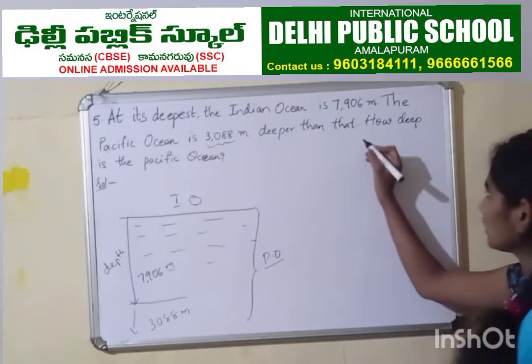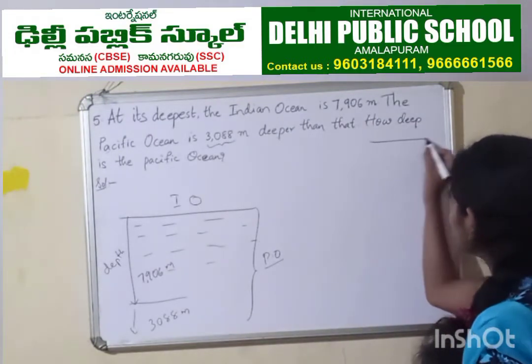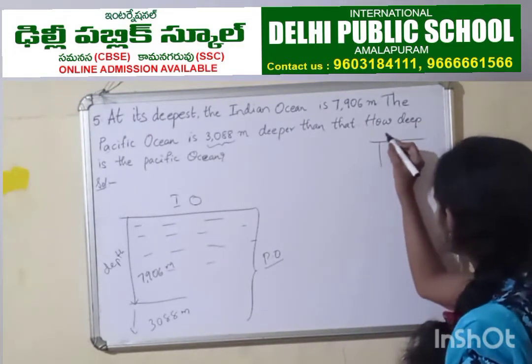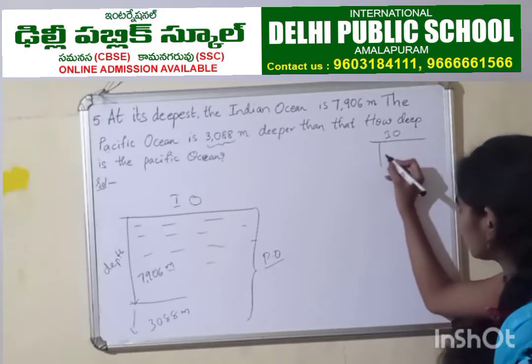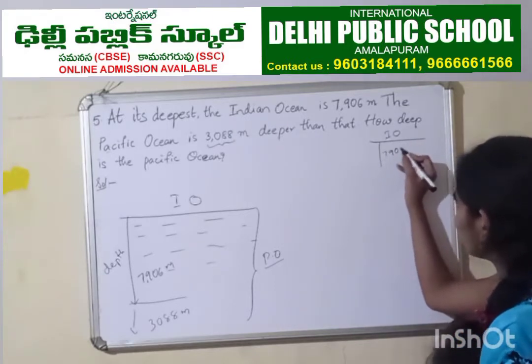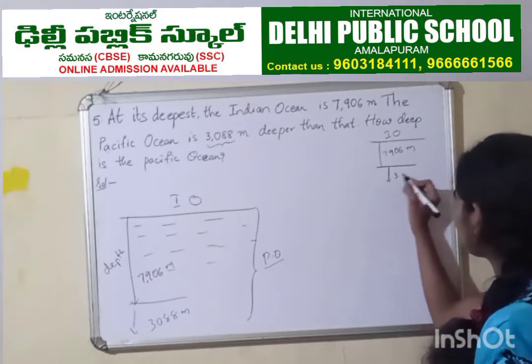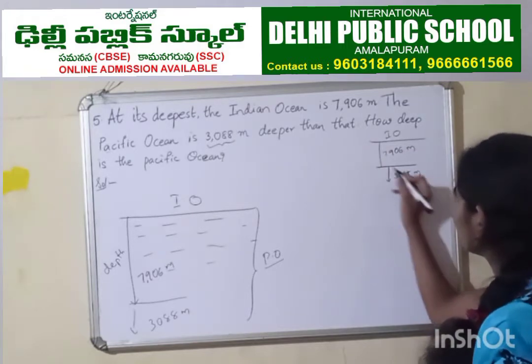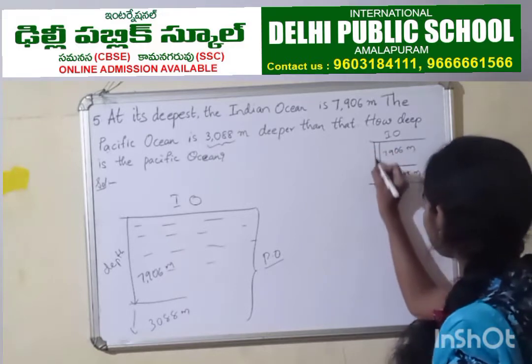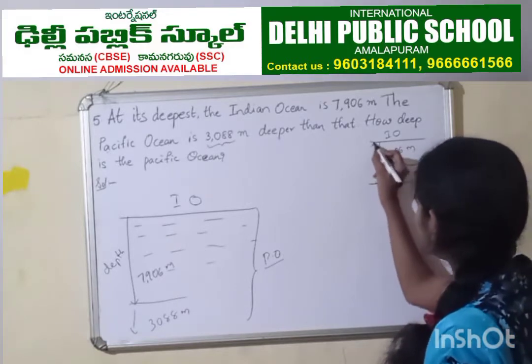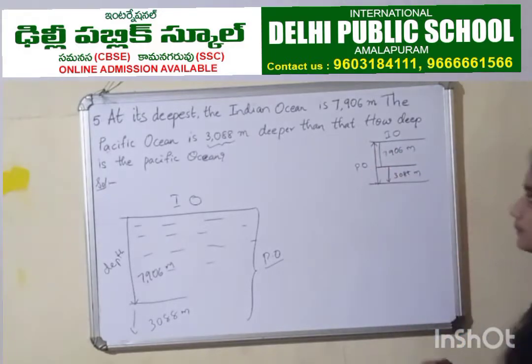If you want, on the rough space, you can make a small rough diagram: Indian Ocean, 7,906 meters, and this is the extra one, 3,088 meters. And this entire total will be Pacific Ocean's depth.